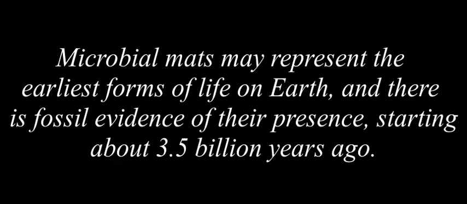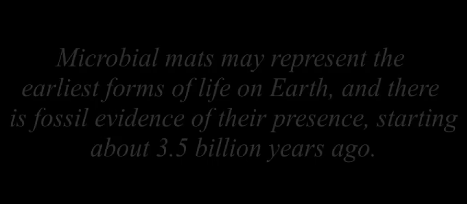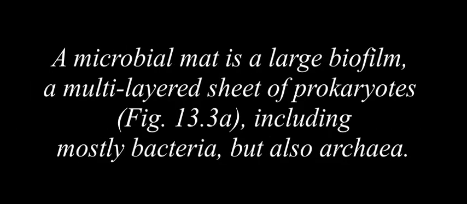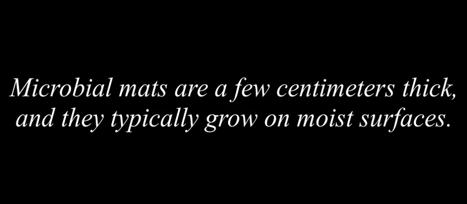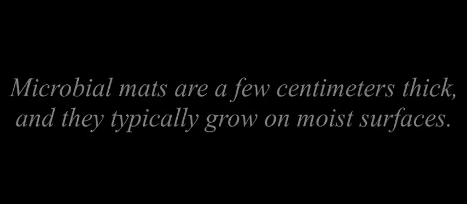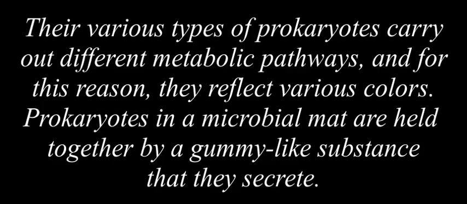Microbial mats may represent the earliest forms of life on Earth, and there is fossil evidence of their presence starting about 3.5 billion years ago. A microbial mat is a large biofilm, a multi-layered sheet of prokaryotes, including mostly bacteria, but also archaea. Microbial mats are a few centimeters thick, and they typically grow on moist surfaces. Their various types of prokaryotes carry out different metabolic pathways, and for this reason, they reflect various colors. Prokaryotes in a microbial mat are held together by a gummy-like substance that they secrete.